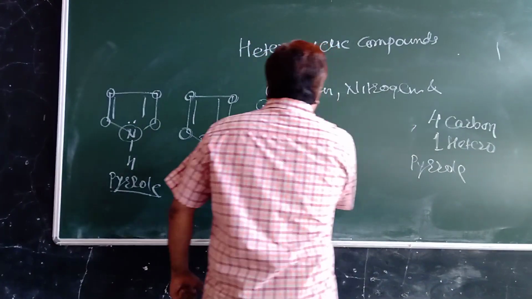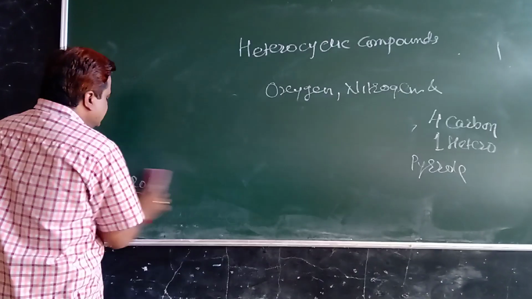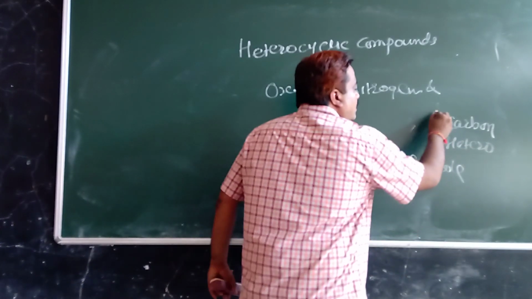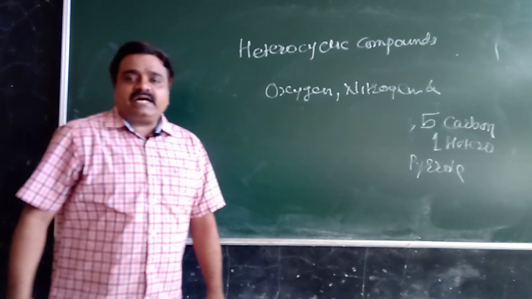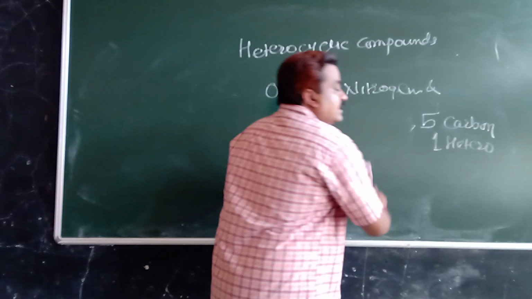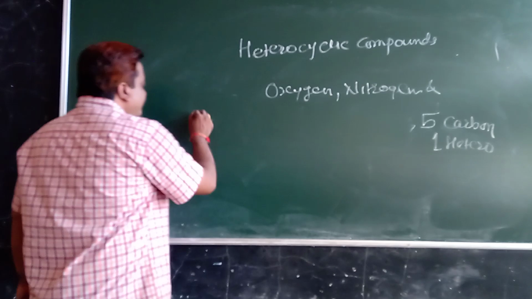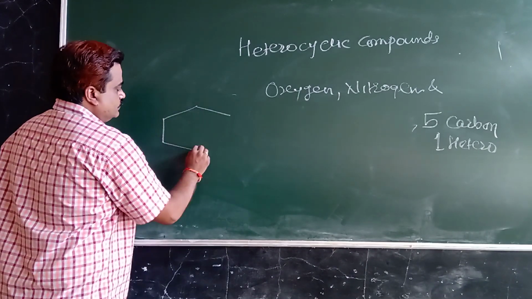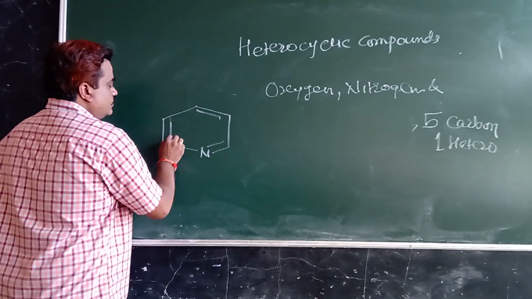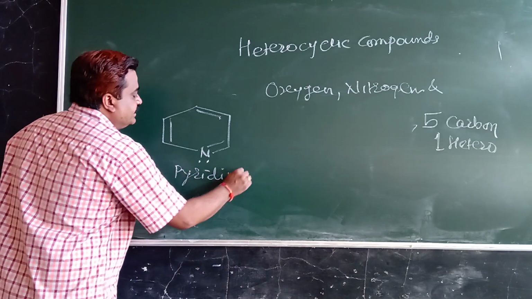Then 6-membered heterocyclic compound. A 6-membered heterocyclic compound contains 5 carbon and 1 heteroatom. For example, pyridine.